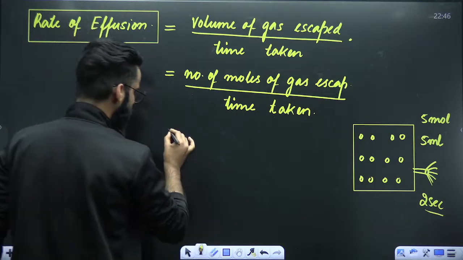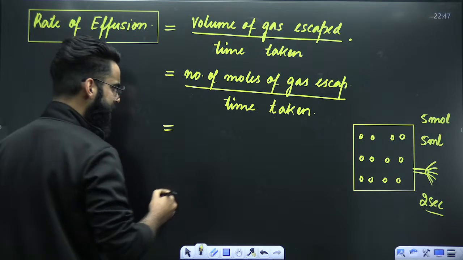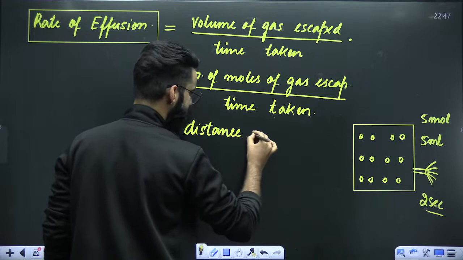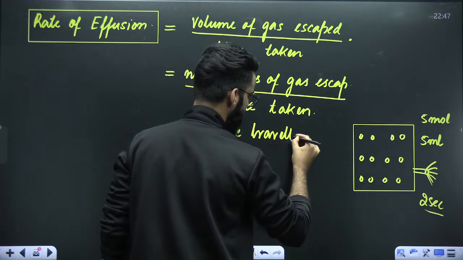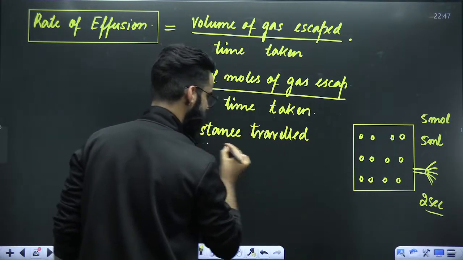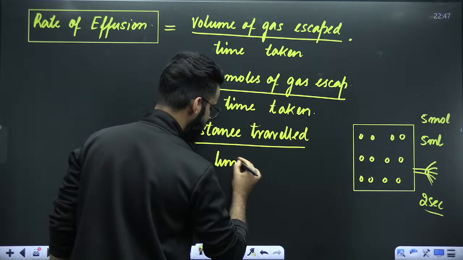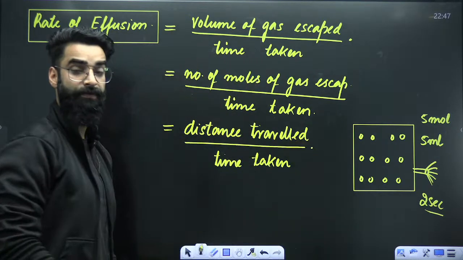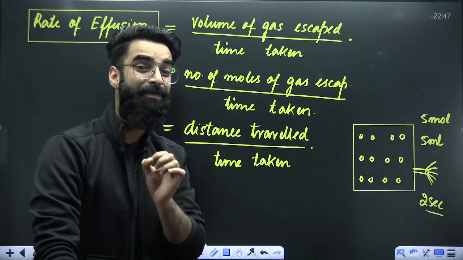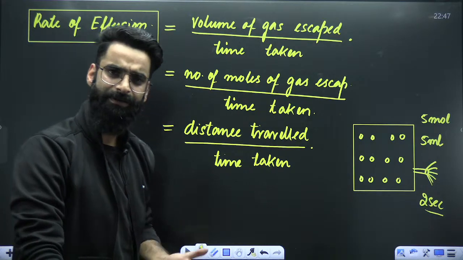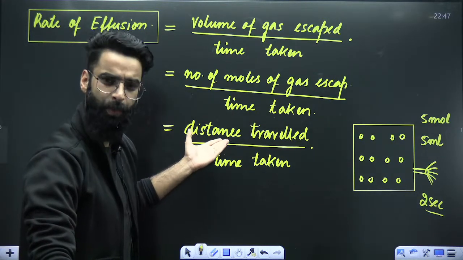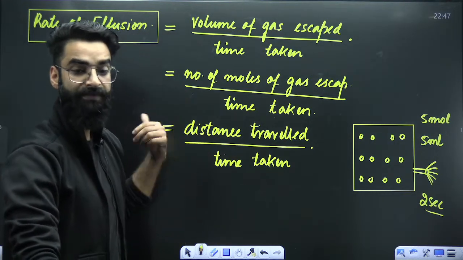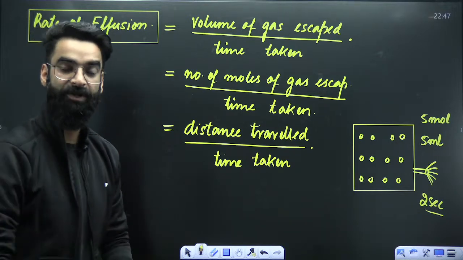Well, there is one more way to define the rate of effusion. How exactly? Distance traveled by the gas molecules divided by time taken. This is one more way of defining the rate of effusion. Distance you can take in meters, centimeters, or whatever. Time you can take in seconds, minutes, hours, or whatever.